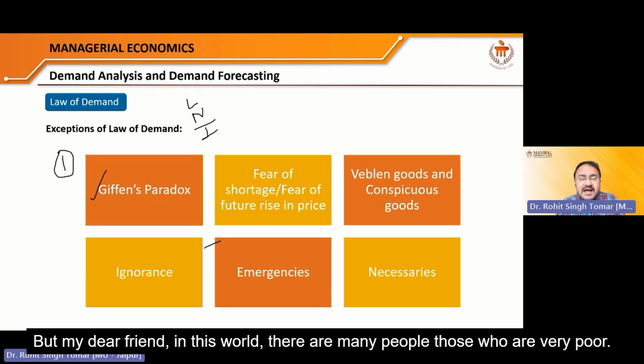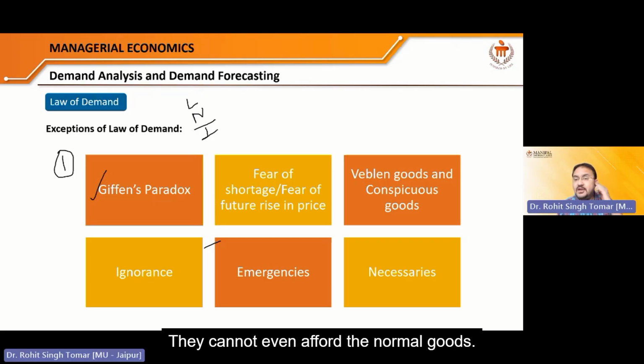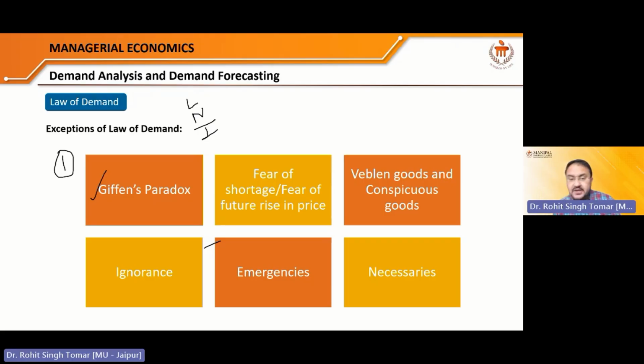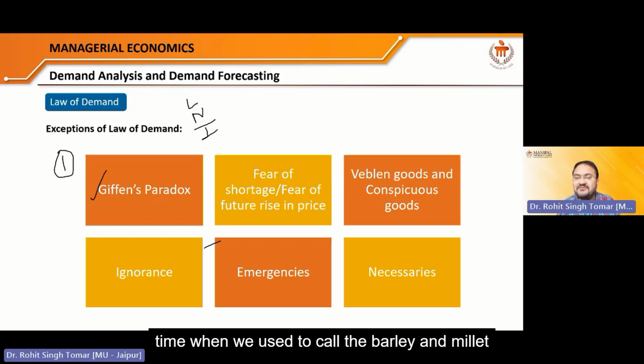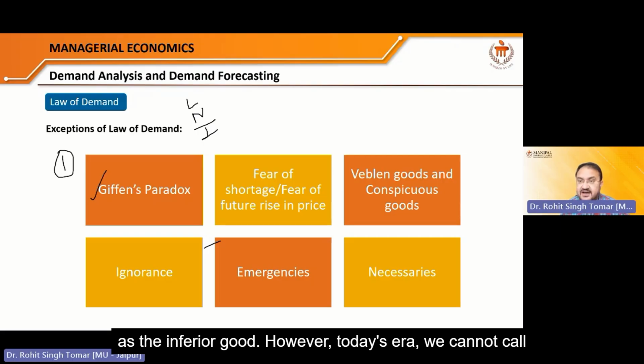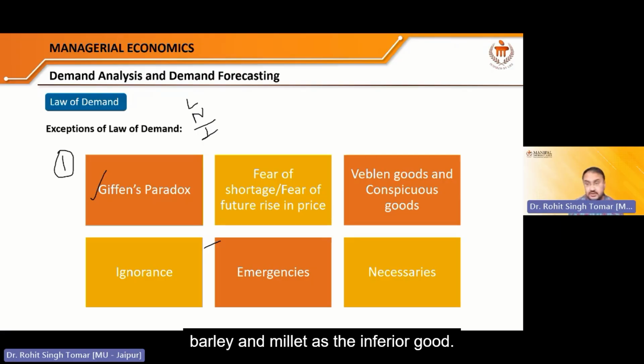But my dear friend, in this world there are many people who are very poor. They cannot even afford the normal goods, so they use the inferior goods. Maybe there was a time when we used to call barley and millet inferior goods. However, in today's era, we cannot call barley and millet inferior goods. Those are different reasons.